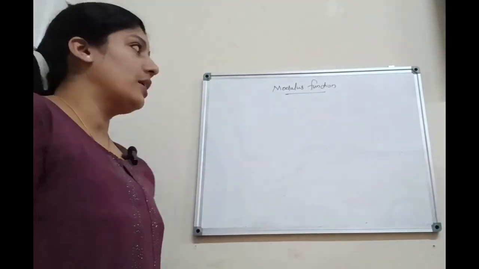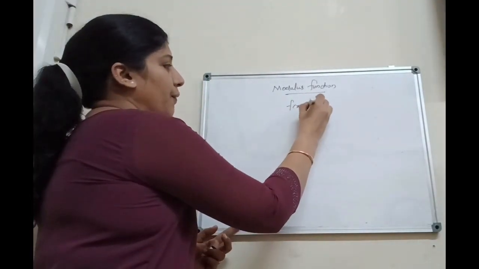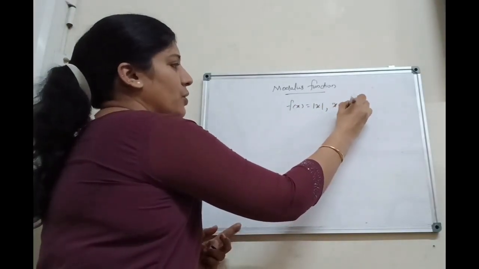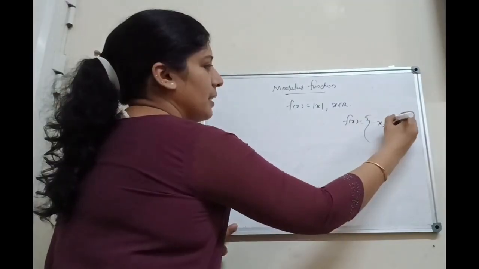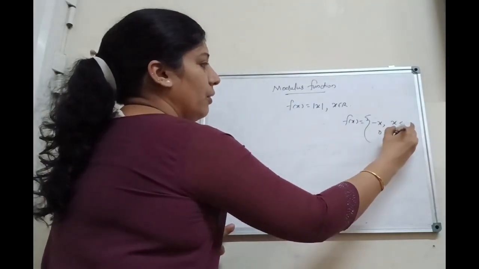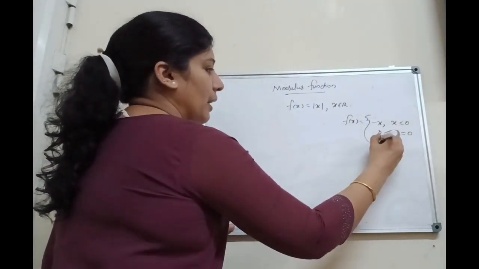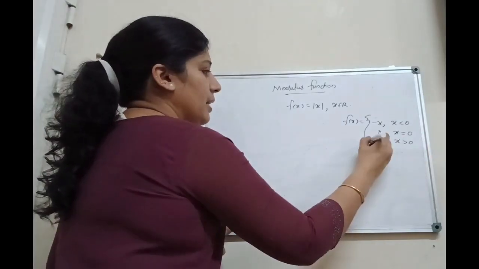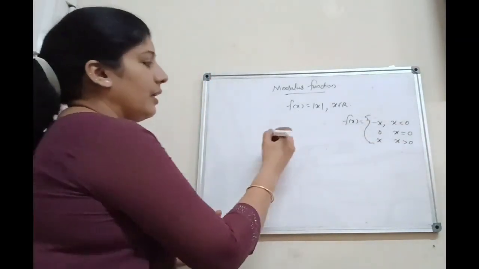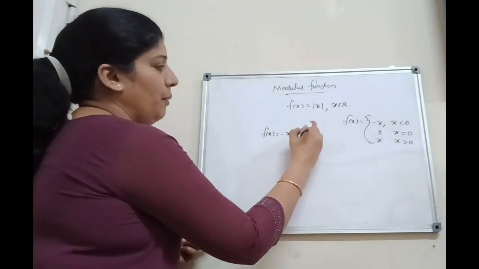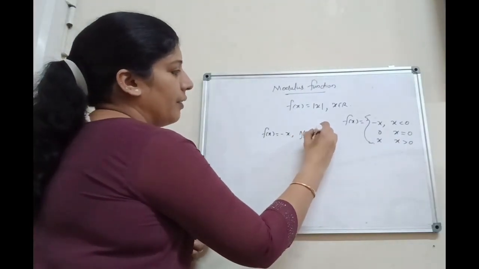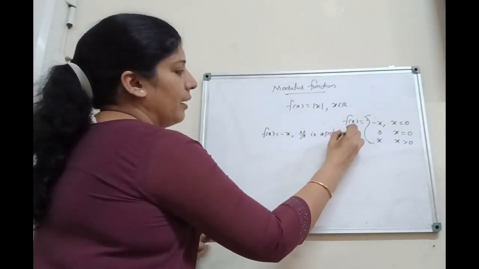That is, the identity function is always a continuous function. Next, consider the modulus function. Let us consider the function f of x equal to mod x. Here x belongs to R. The modulus function can be defined as f of x equal to minus x if x is less than 0, 0 if x equal to 0, and x if x is greater than 0. That is, here first consider f of x equal to minus x. It is a polynomial function.